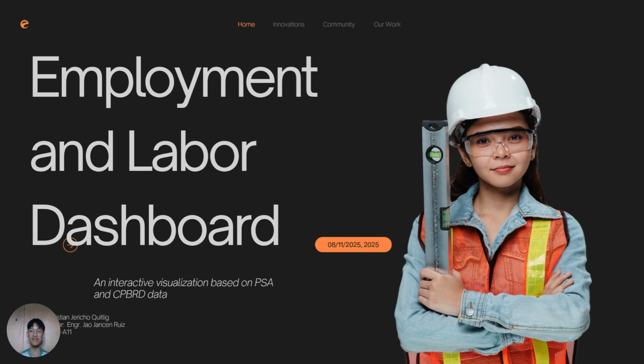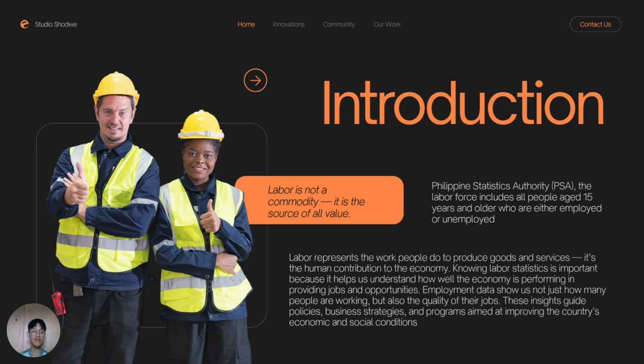Good day, everyone. Today I'll be presenting my interactive dashboard on Philippine labor and employment statistics. This dashboard compiles key indicators from national labor data and allows users to visualize employment trends efficiently.